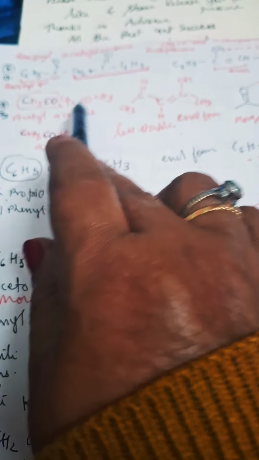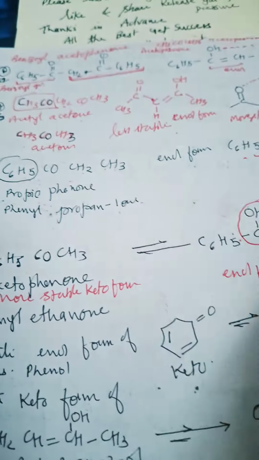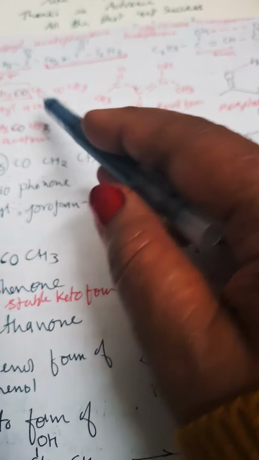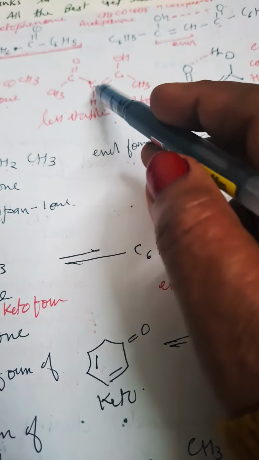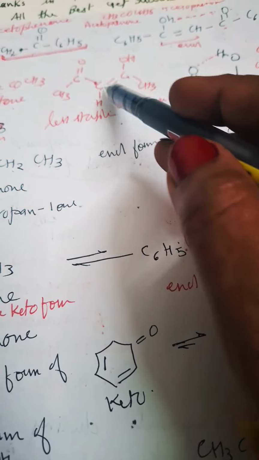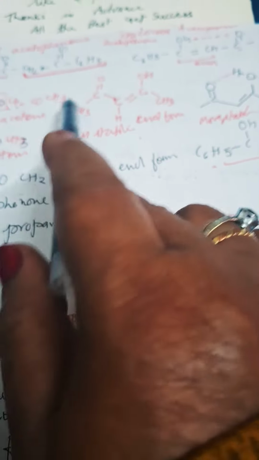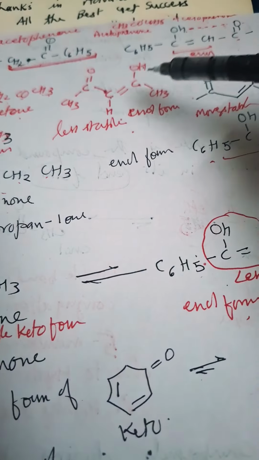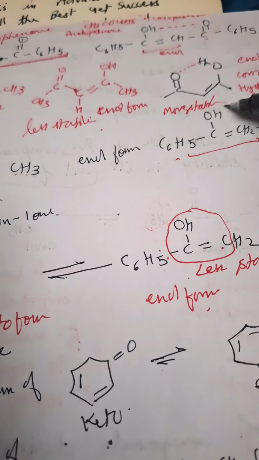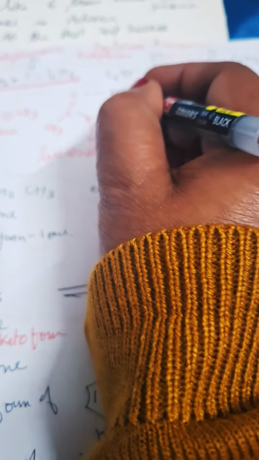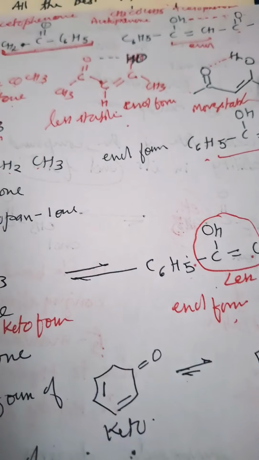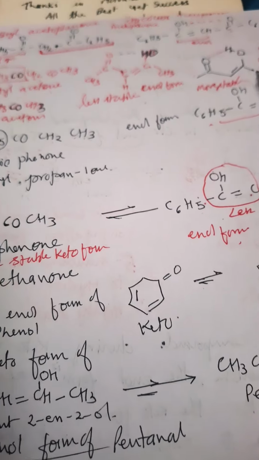Now here CH3COCH2COCH3 is acetyl acetone, we have done this already. Now one H is replaced. See here, H is here, one H is going here, and the double bond is coming over here. Here I have not shown it by the arrow, that is why you will see, and then you will see that the more stable enol form will be there. OH and H I should write here so that it will be easy for you. H I will write here and O here. So hydrogen bonding will be there, and this enol form is more stable. Clear to you?